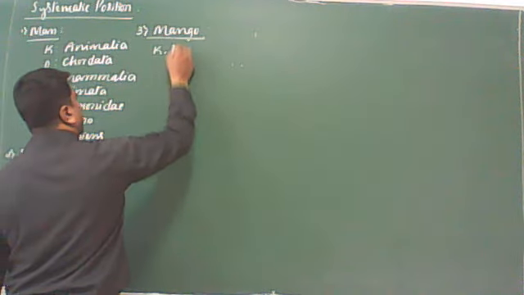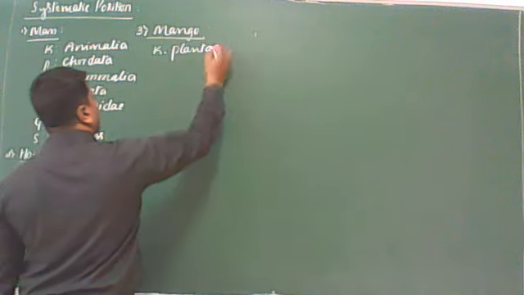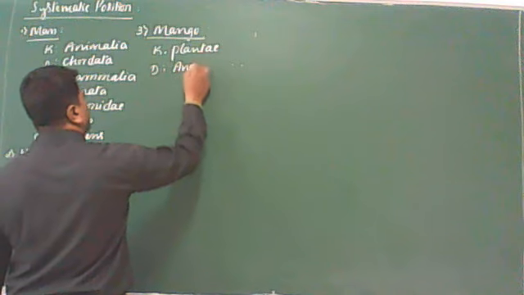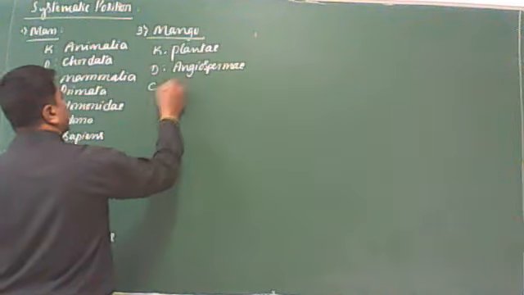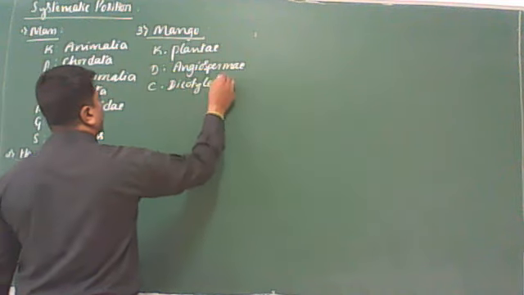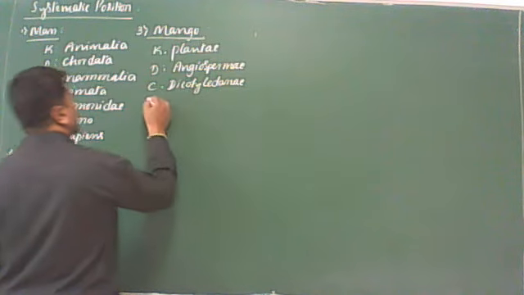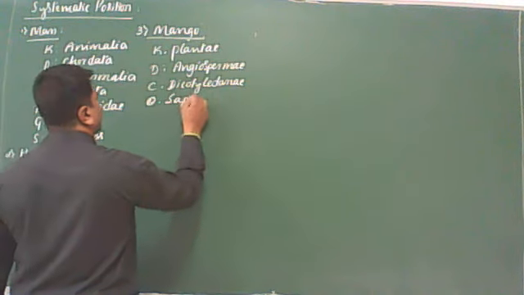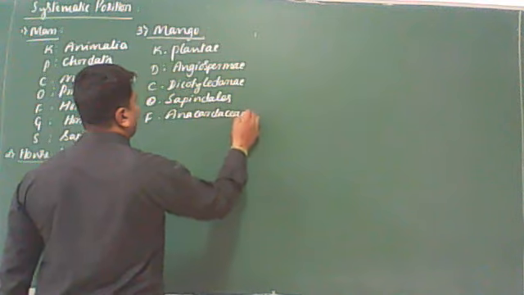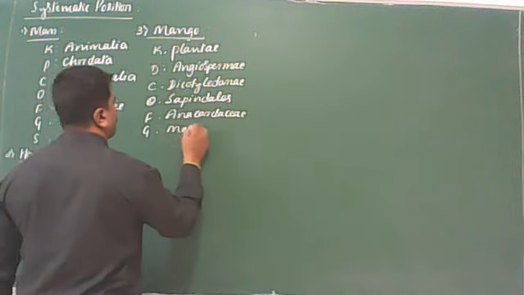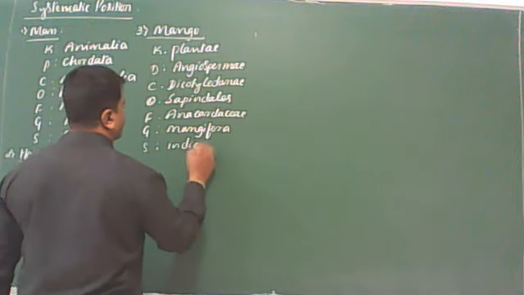Mango comes under the Kingdom Plantae, Division Angiospermae, Class Dicotyledonae, Order Sapindales, Family Anacardiaceae, Genus Mangifera, Species Indica.